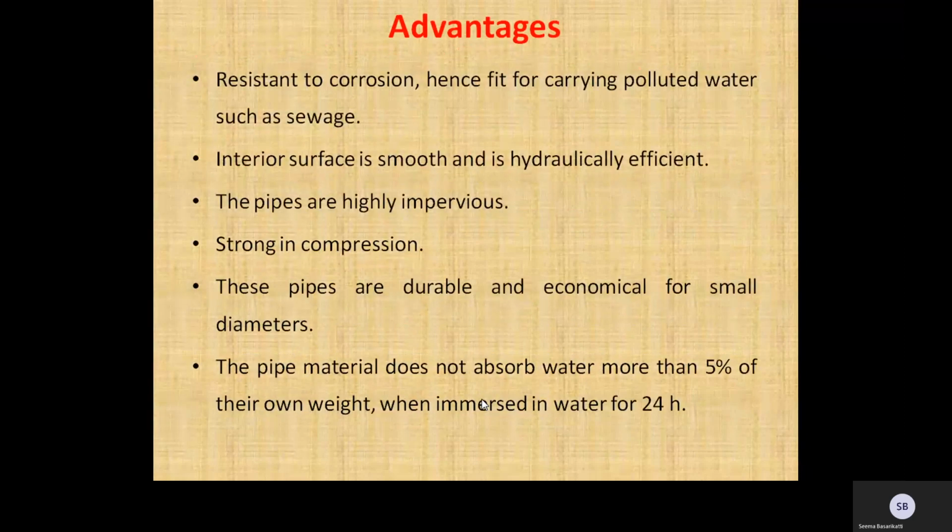The advantages of stoneware sewers are these sewers are highly resistant to corrosion from most acids and to erosion due to grit and high velocities of flow. The resistance to corrosion makes them fit for carrying polluted water such as sewage. Interior surface is smooth and is hydraulically efficient. The pipes are highly impervious, strong in compression.